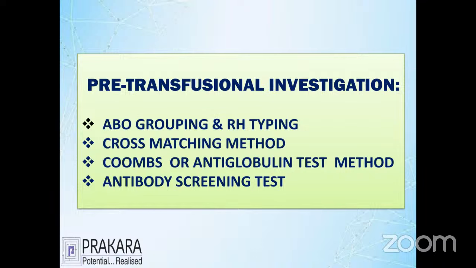One is the ABO and RH grouping system matched with each other. Number two is the cross-matching method matched with each other. Third, the Coombs test or anti-immunoglobulin test is negative for reporting. Fourth, antibody screening shows compatibility between each other. If you do the four-level investigation, it gives enough assurance that it is called safe transfusion testing.